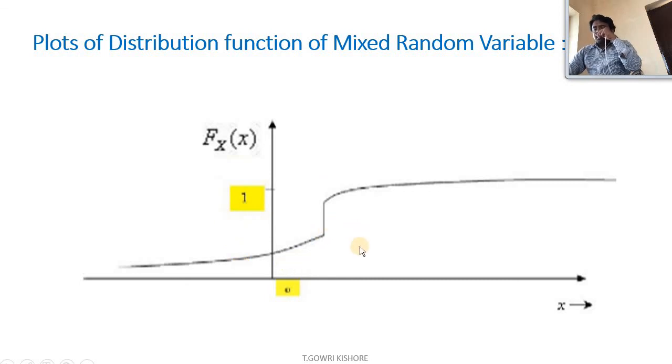In this section we have studied the concept of a distribution function and its different mathematical representations in discrete and continuous forms. Thank you.